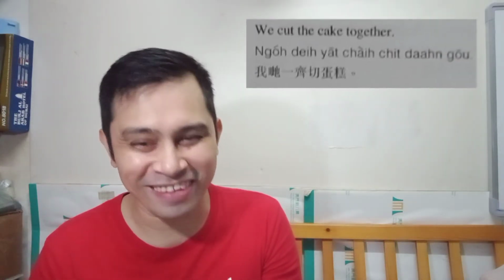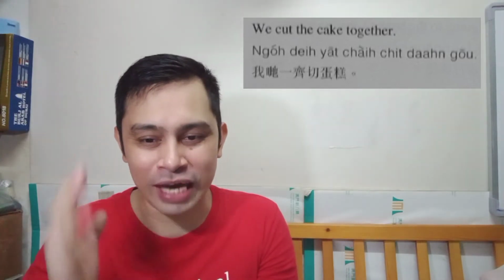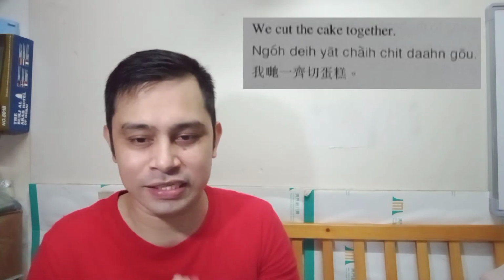So another is cut, no, with a knife. There's an emphasis because in Cantonese there are two kinds of cut. So number one is chit, no, chit, that is cut with a knife. So specific. We cut the cake together. In Cantonese, ngote yat chai chit tan ko. So yat chai, of course, if you remember, together, and chit, that is cut, tanko, that is a cake. So ngote yat chai chit tanko.